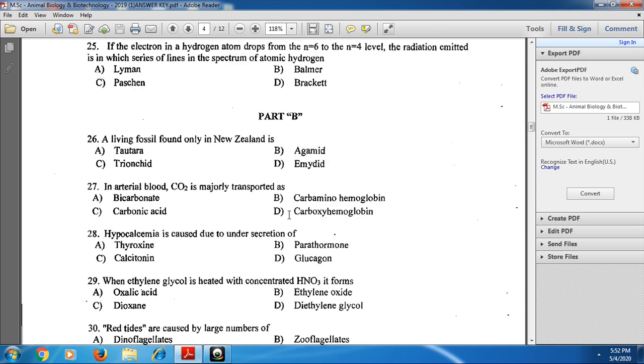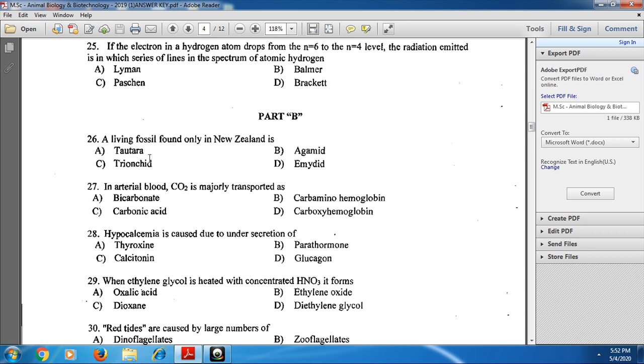And next, coming to part B, the 26th one: a living fossil found only in New Zealand is Tuatara. Option A is the correct option.